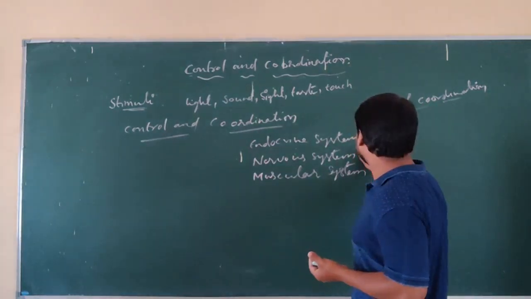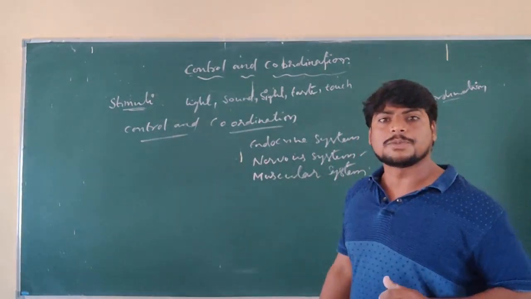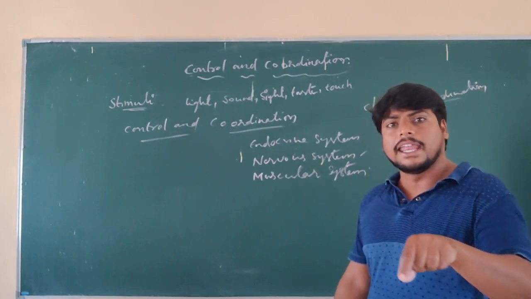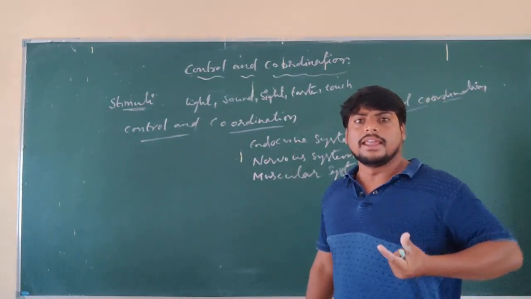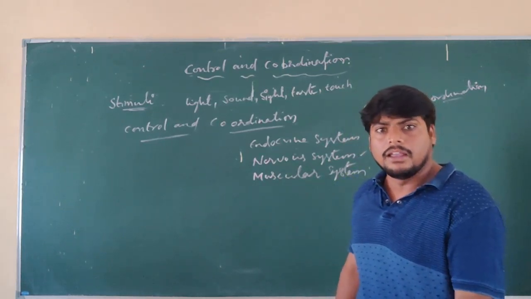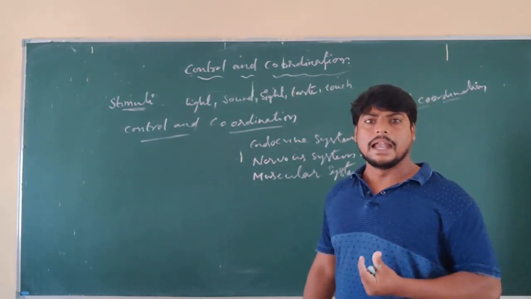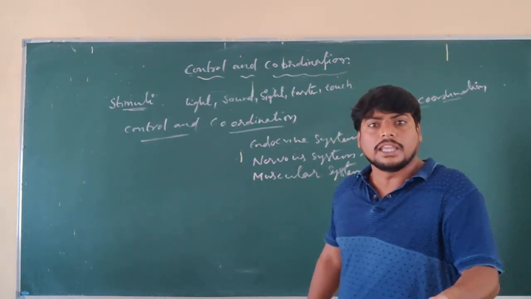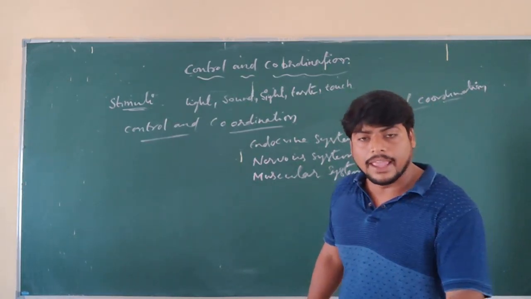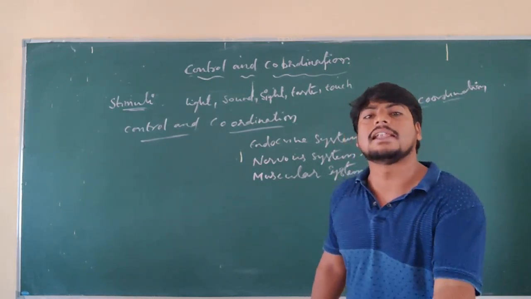Due to the lack of a nervous system, plants do not respond immediately; the response occurs very slowly. However, the response does occur, whether immediate or slow. Plants are also able to respond to internal stimuli as well as external stimuli.